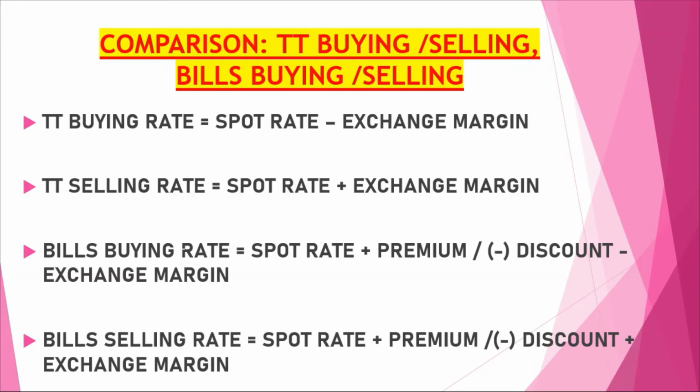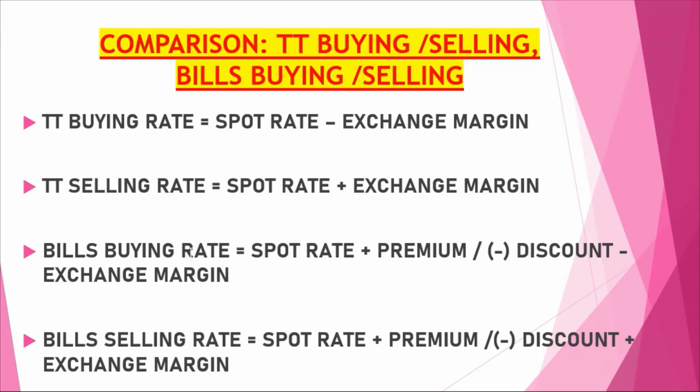Don't worry. Plus, because buying is there, we have to subtract the exchange margin, because in buying we always reduce the rate. So I'll complete here: bills buying rate equals spot rate plus premium or minus discount, minus exchange margin.